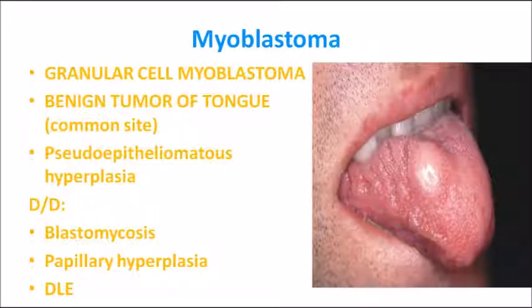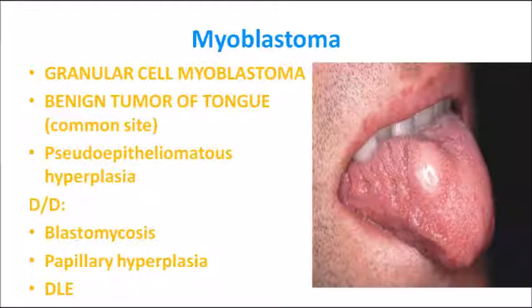Now the next lesion is myoblastoma. See the picture, the main site is the tongue. So a benign tumor of the tongue is known as myoblastoma. Relate and study with the picture. The picture shown is the tongue. It is the benign tumor of the tongue.